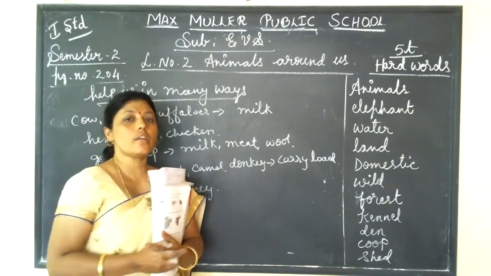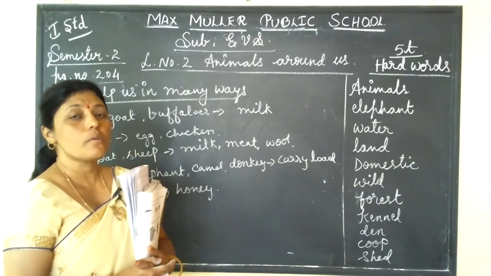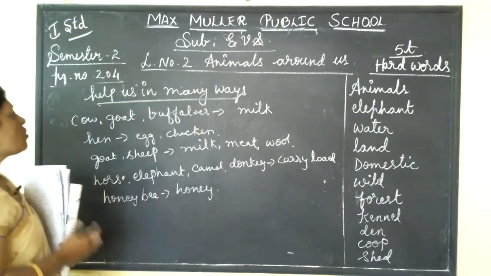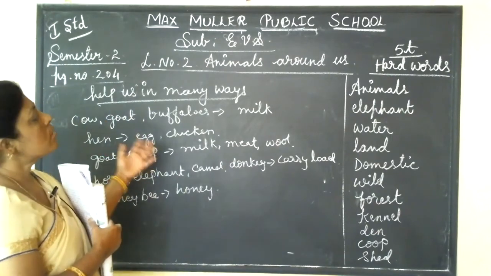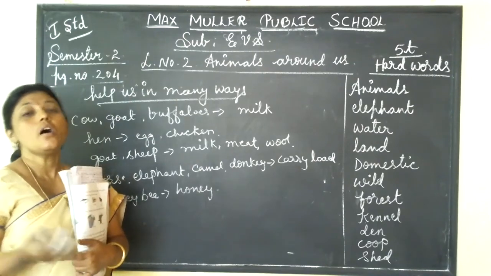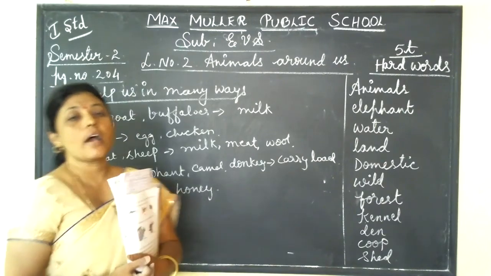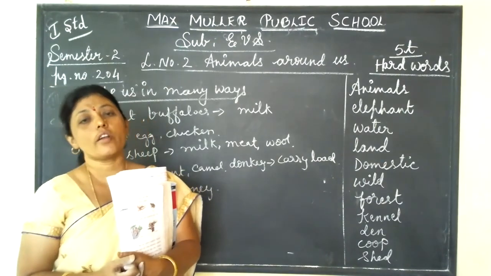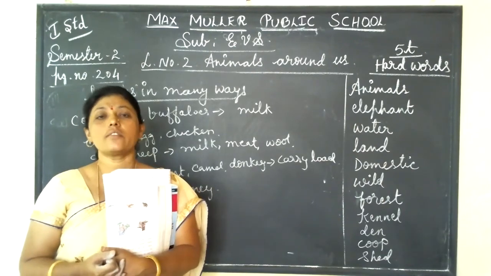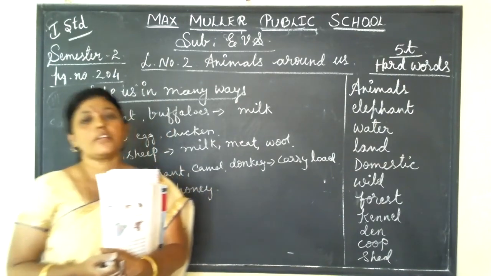Understood? We will see that topic. Okay, their homes, different kinds of homes. Different animals have different kinds of homes. We will see in further. Okay, so now you understood animals. In animals, we have land animals, water animals, and air animals. Land animals means they live on land. Those animals we call land animals. Land animals are further classified as domestic animals, pet animals, and wild animals.